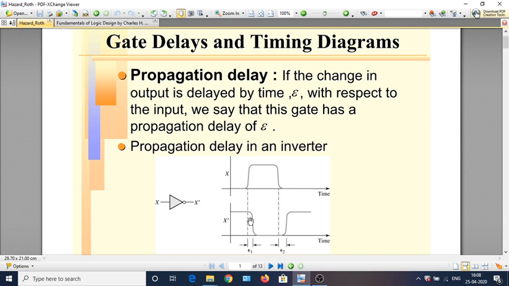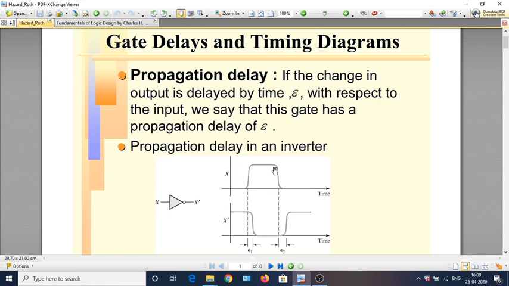But here you will notice that because of the finite propagation delay, if the change in x from 0 to 1 takes place at this time shown by this dotted line, the change in x complement will take place at a time which is slightly greater than this time. The propagation delay is what results in the change in x complement taking place a little later. Let's call this propagation time epsilon 1.